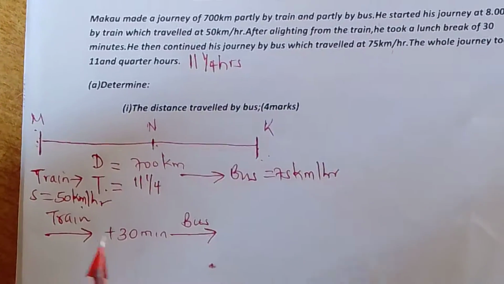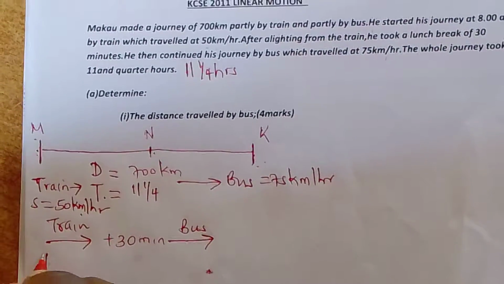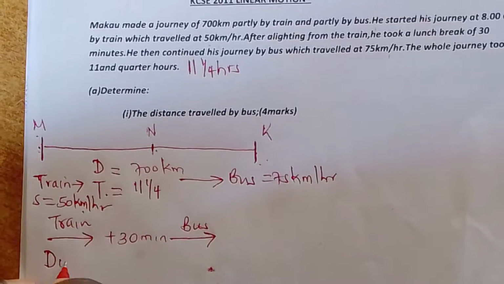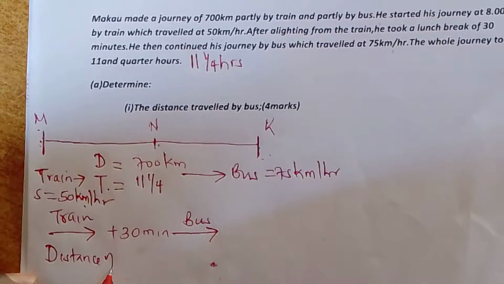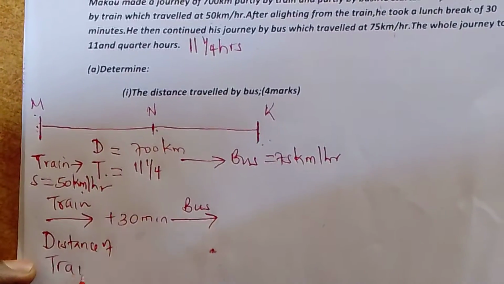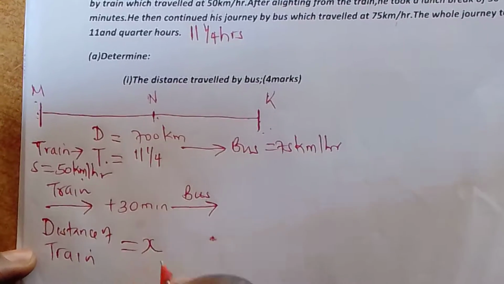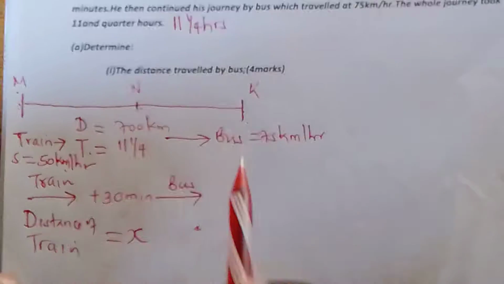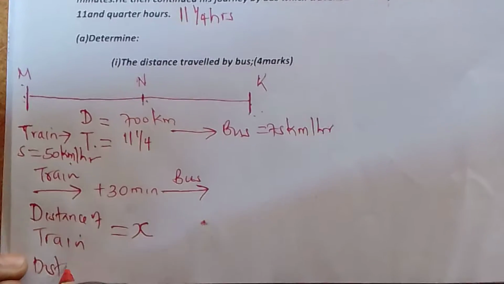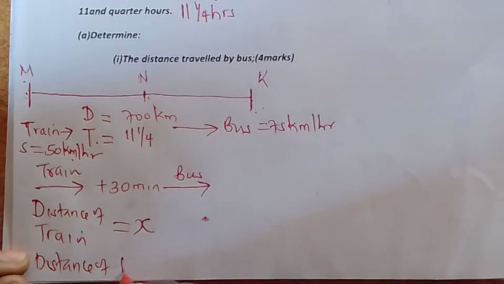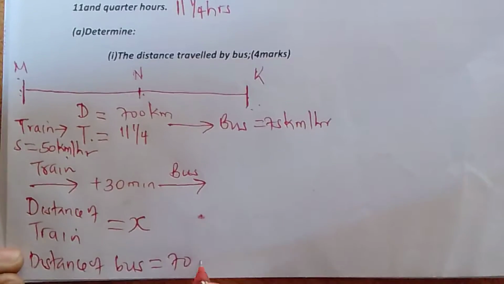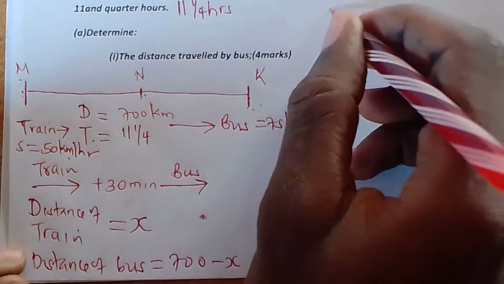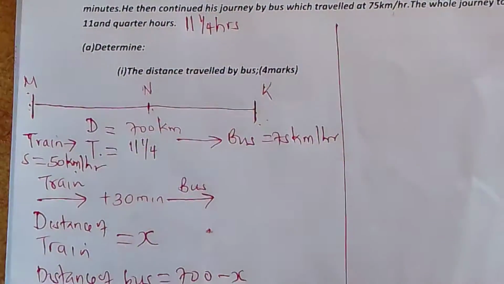Tunahitaji kusema kwamba distance of train tutaita x. Hatujui. Ili tuseme distance of a bus is 700 minus x. Hiyo ndio information tunaenda kutumia hapa.